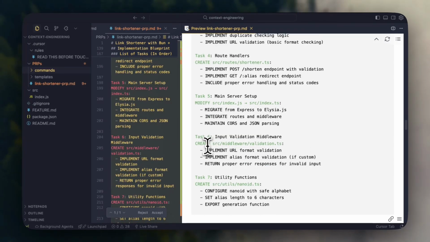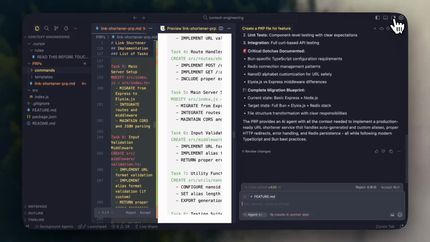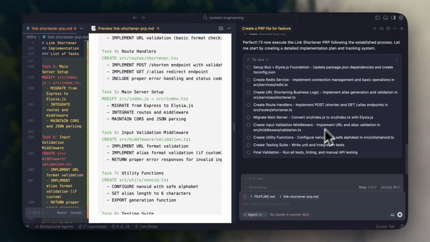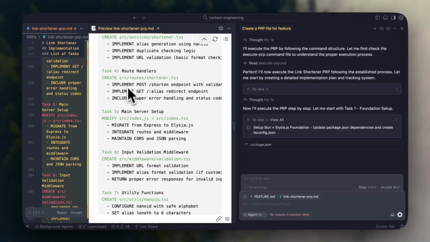So now what we need to do is we just need to take this PRP and ask the AI agent to execute it. So let's open up the chat. Great. Now can you execute this PRP? Let me make sure I add it. So it's created a list of to-dos based on what we gave it, based on these tasks.